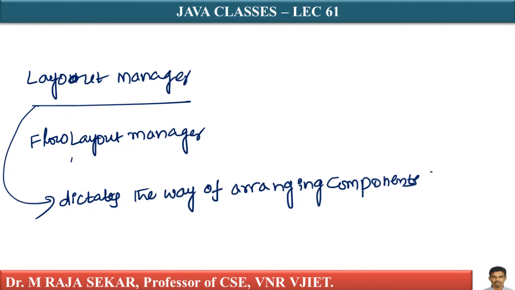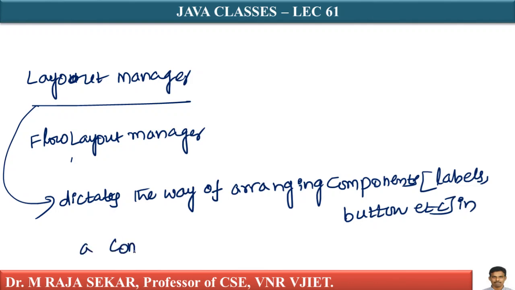What are the components? Component means labels is an example of component, and buttons. Button is also component. I will discuss all these components after 1 or 2 lectures. In a container like frame.